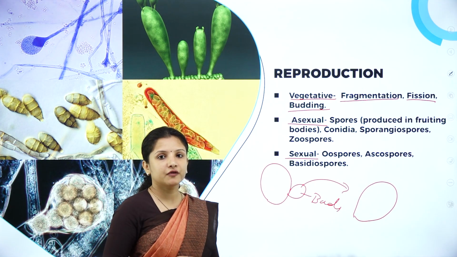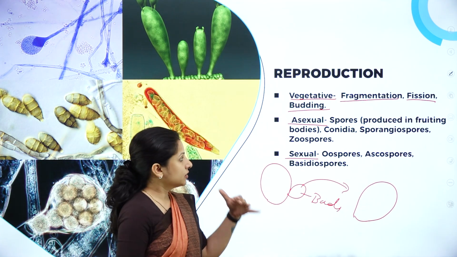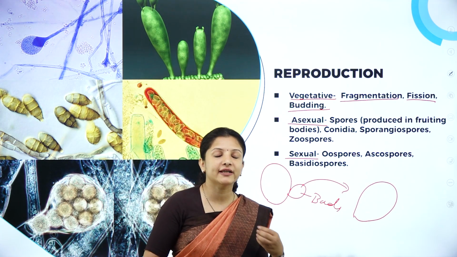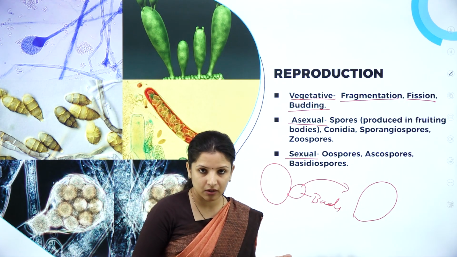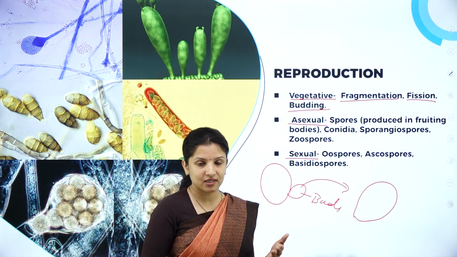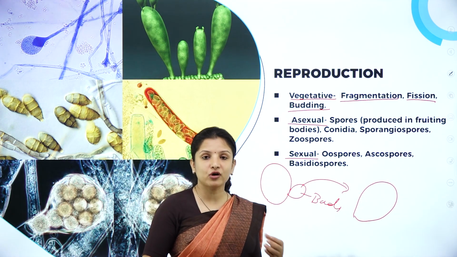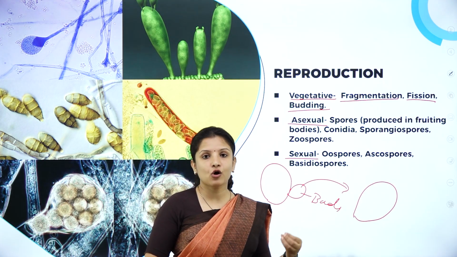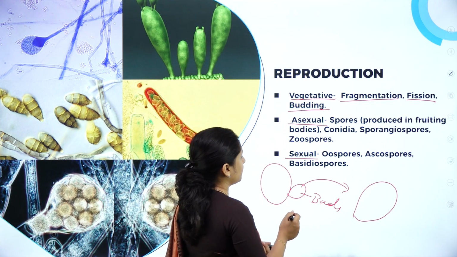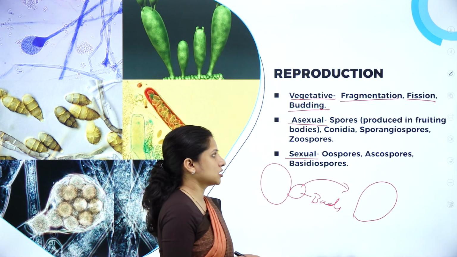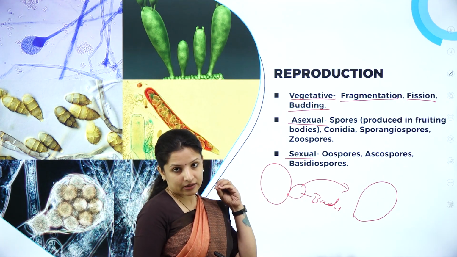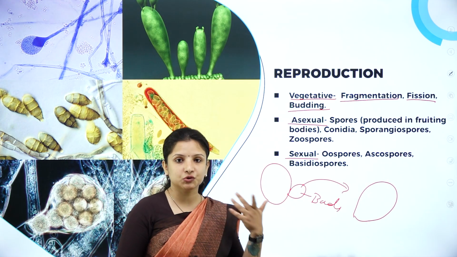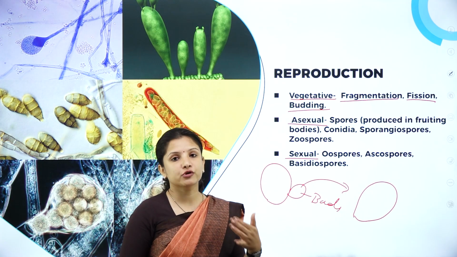Next, asexual method of reproduction is by producing spores. Spores are produced in fruiting bodies. If they are produced in fruiting bodies called ascocarps, then those fungi belong to Ascomycetes. If they are produced in fruiting bodies called basidiocarps, then they belong to a class of fungi called Basidiomycetes. Always remember, carp means fruit here. So, in the fruiting bodies, the spores are produced. Ascocarps produce ascospores, basidiocarps produce basidiospores.